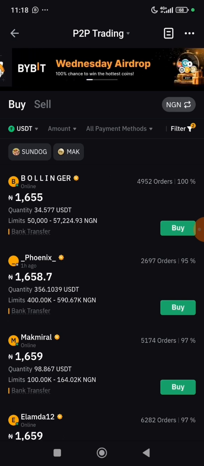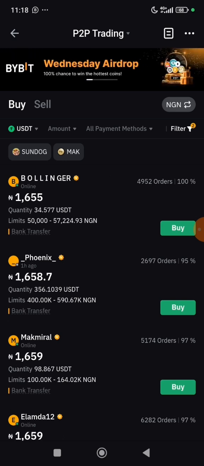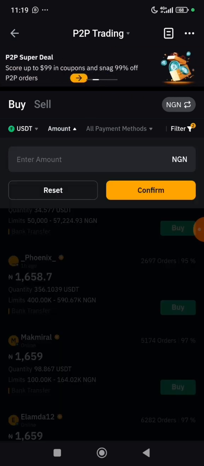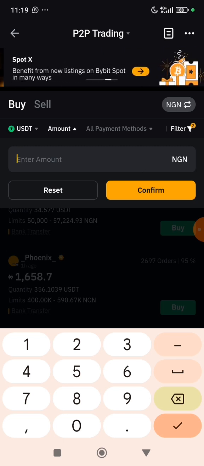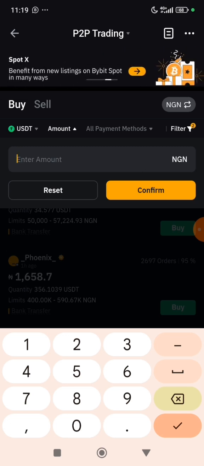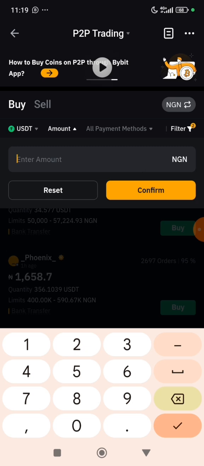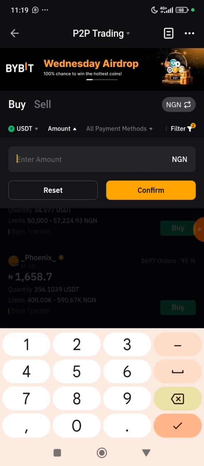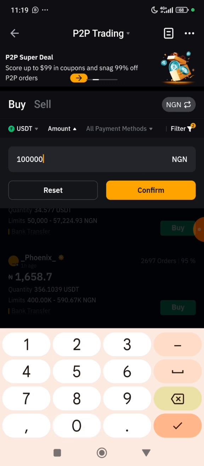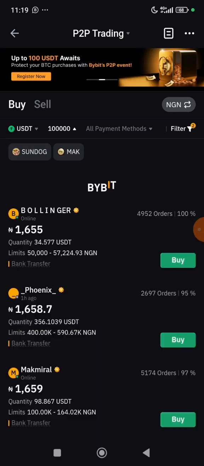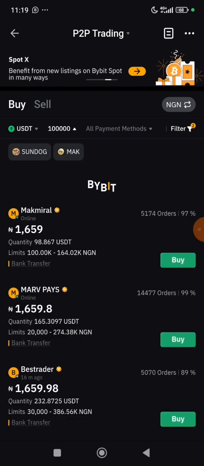Good. Now that it has reloaded, the next thing is to tap on amount and you put the range of the USD you want to buy, but this time around in Naira. Let's say you want to buy 200,000 worth of USD. So you can just say from 100,000 and above. So you just write 100,000 and confirm. Once you do so, it will reload again.